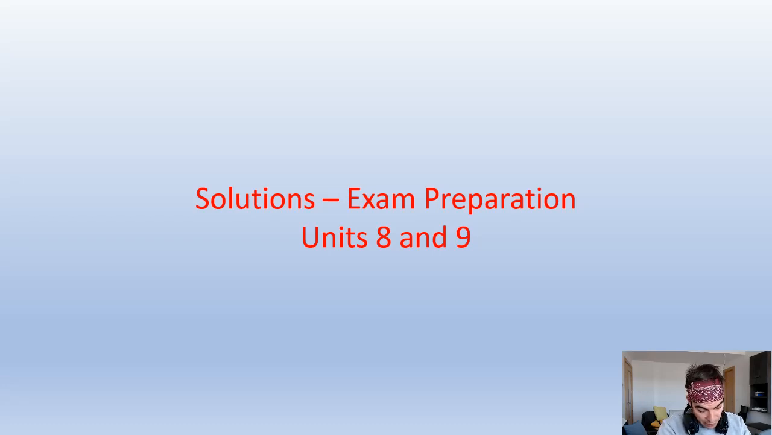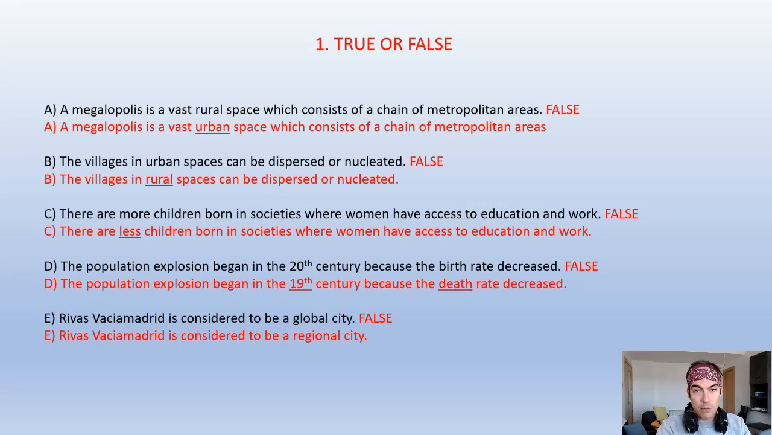So let's start with the first activity, which is a true or false activity. You have to identify if the sentence is true or false, and in case of being false, you have to correct it and rewrite it entirely, okay, in a correct way. So the first one is: a megalopolis is a vast rural space which consists of a chain of metropolitan areas. This sentence is false because a megalopolis is a vast urban space which consists of a chain of metropolitan areas.